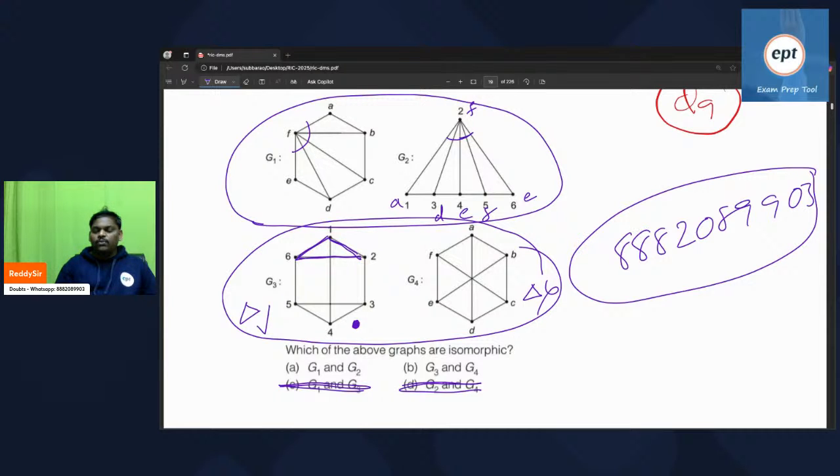If anyone asks you, G1 and G2 are isomorphic, G3 and G4 are not isomorphic. If anyone asks what the reason is: G3 has a 3-length cycle, G4 doesn't. But in G1 and G2, all looks similar. I think everyone is fine.